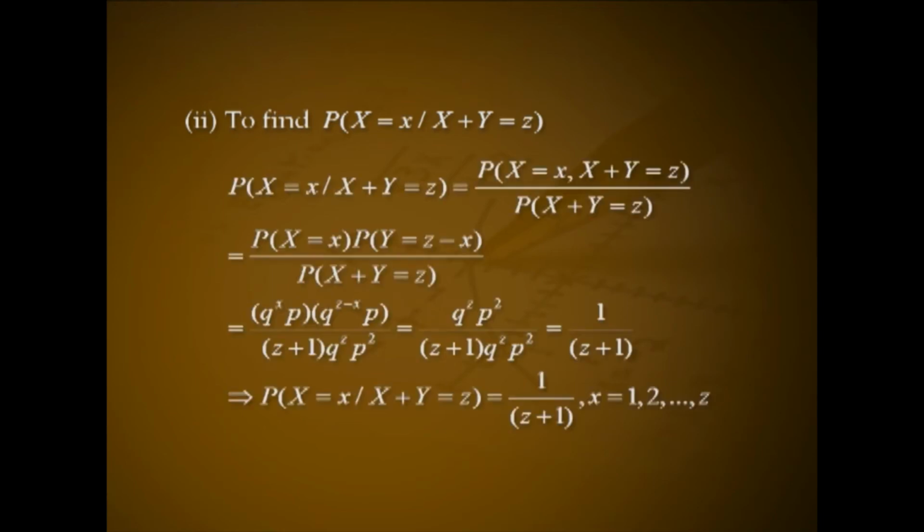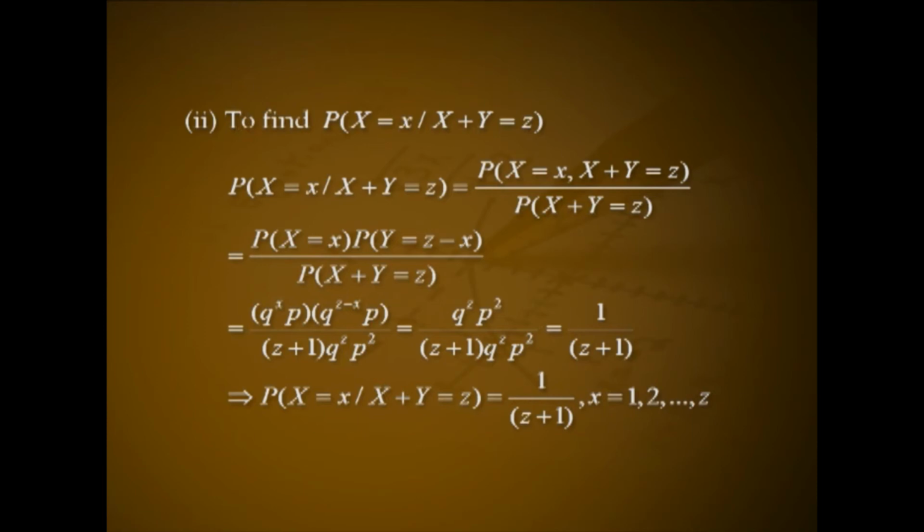Number 2, to find P(X = x given X + Y = z). P(X = x given X + Y = z) is P(X = x, X + Y = z) divided by P(X + Y = z).